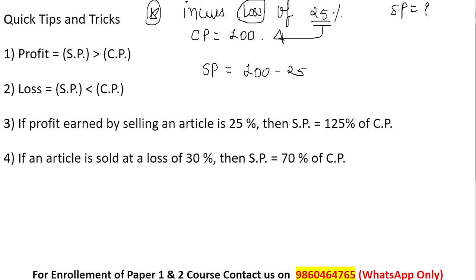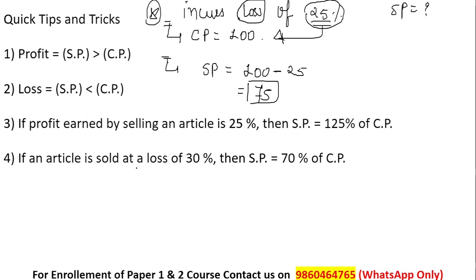If a person is facing a loss, he is actually getting less money compared to the cost he paid. The cost he paid was rupees 100, so his selling price will be less than 100. If the value is less than 100, it means it is going to be minus. So if he is facing a loss of 25% on rupees 100, 25% of rupees 100 is 25 rupees. So I'll do 100 minus 25, which gives me 75 rupees. This is the logic behind it.